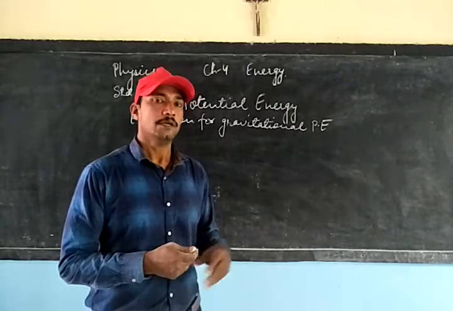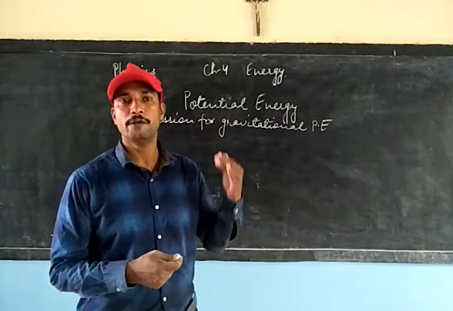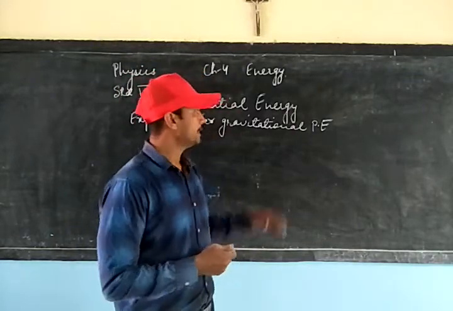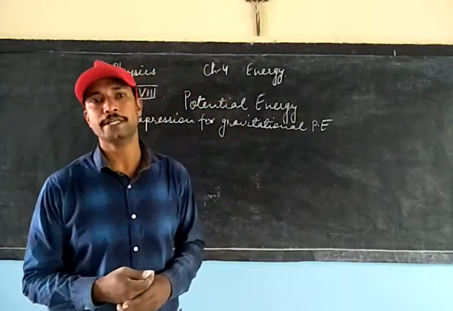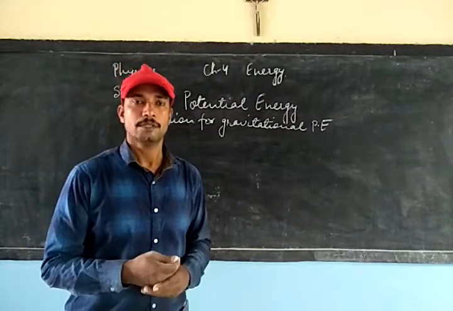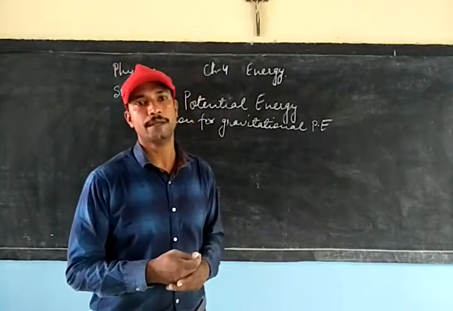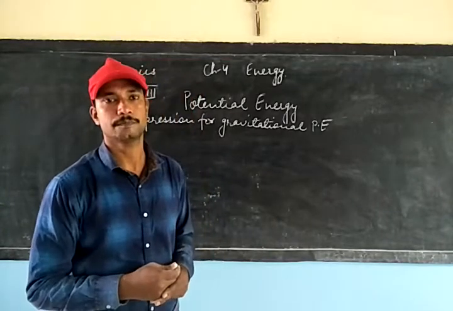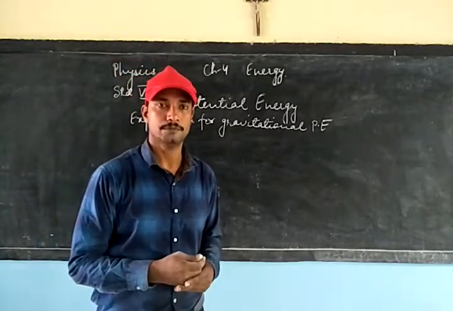That means a body can store energy only when some work is done on the body. Here it is gravitational potential energy. So in this case, the work done on a body should be able to raise the body to some height, that is from the ground.